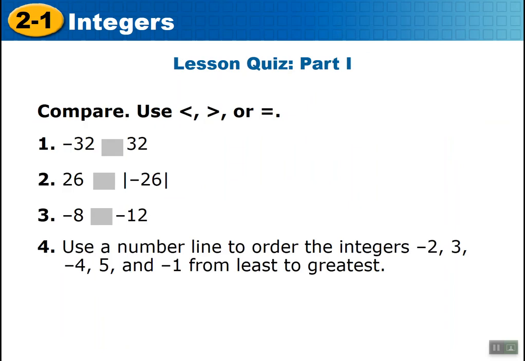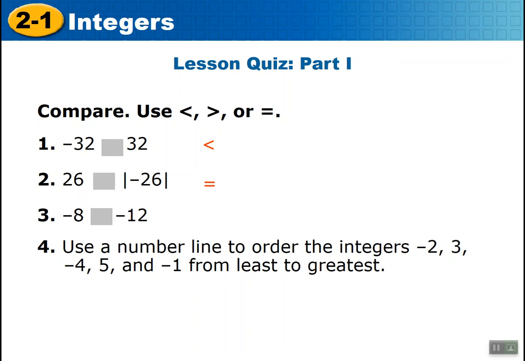Okay, let's try these. Try these on some scratch paper for a few minutes. I'll pause the video. Okay, let's see how you did. Is negative 32 less than, greater than, or equal to 32? Let's find out. Okay, negative 32 is less than. All right, let's talk about 26 and the absolute value of negative 26. They're equal because 26 is a positive 26.